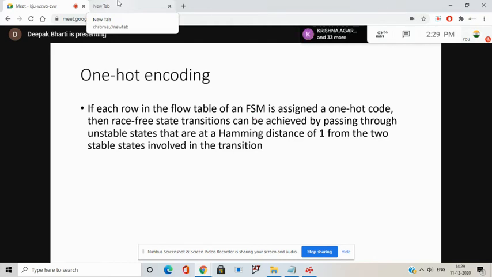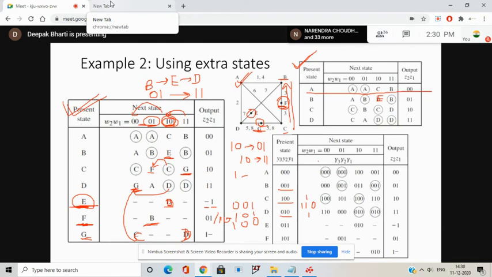So if each row of the flow table is assigned a one hot code, race-free assignment can be achieved by passing through unstable states that are at Hamming distance of 1 from the 2 stable states involved in the transition. It is similar to what we have done in this example.